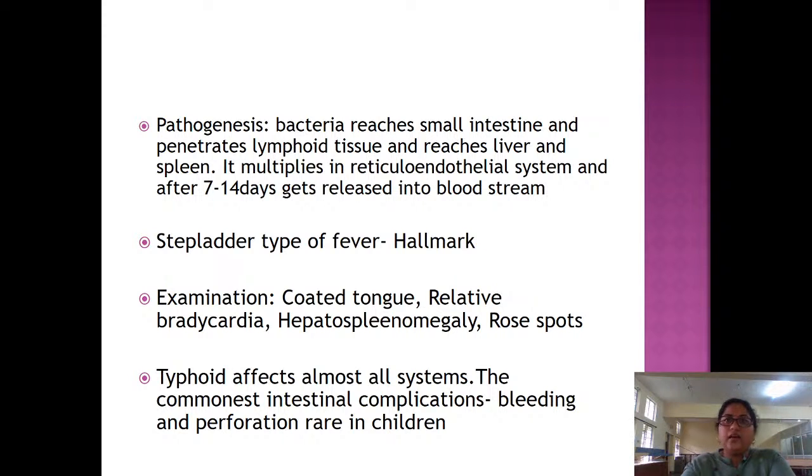Pathogenesis: bacteria reach the small intestine, penetrate lymphoid tissue, and reach the liver and spleen. There it multiplies for 7 to 14 days. Then it is released again into the bloodstream, reaches the liver, spleen, Peyer's patches, and clinical manifestations start. Always remember the infective dose is reduced if the child is on antacids or proton pump inhibitors, as the gastric barrier, that is the acid production, is less. So the organisms are not destroyed and the infective dose is less.